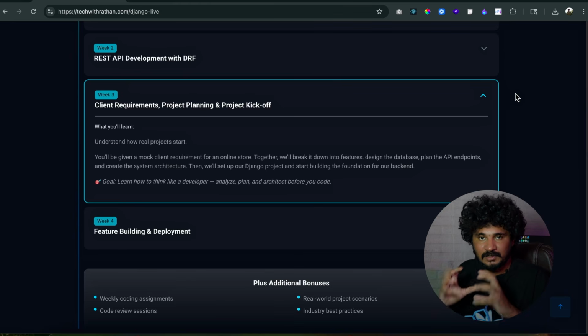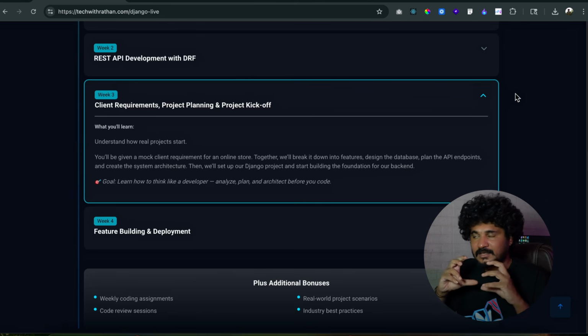Here you will learn how to read the requirements and understand them, and how you can properly plan, just like how real companies plan before they execute projects. The same thing we are going to do in this live program also. I will teach you exactly how to do the project planning and how we can kick off the project.